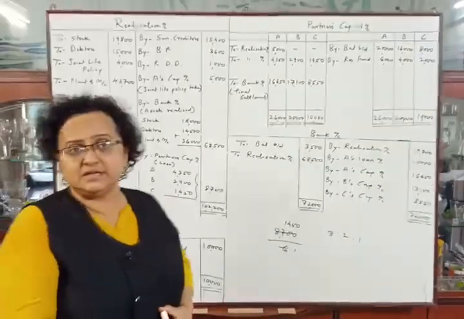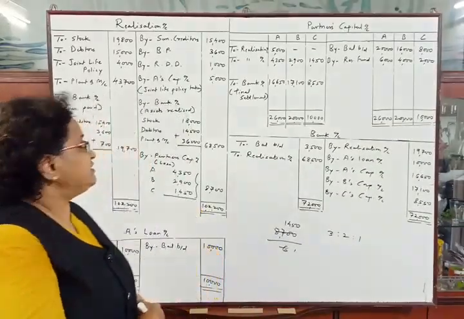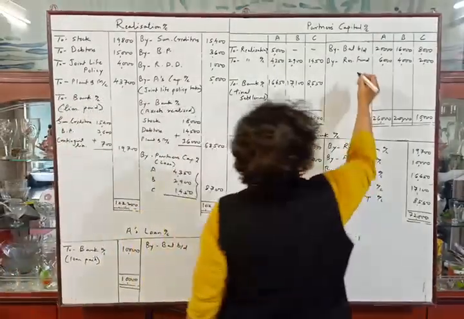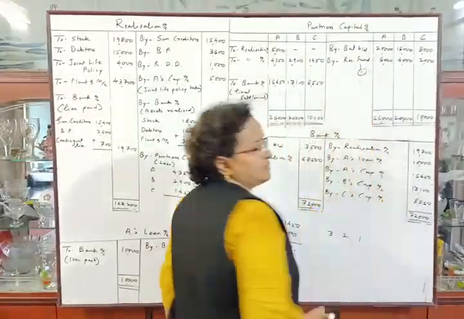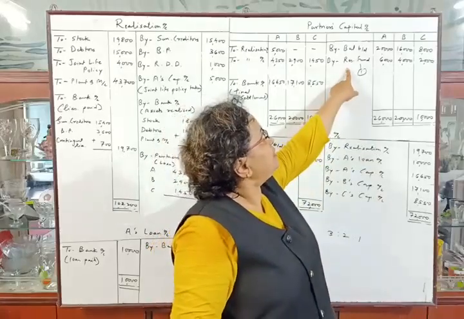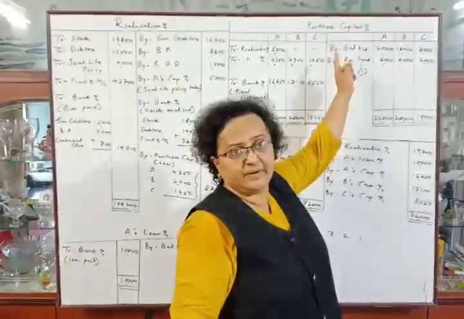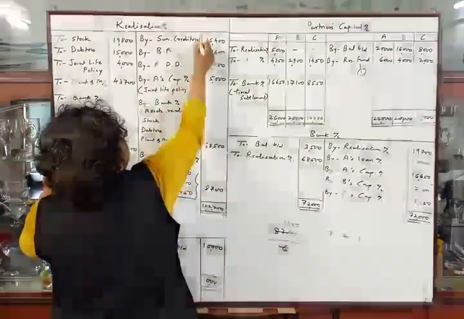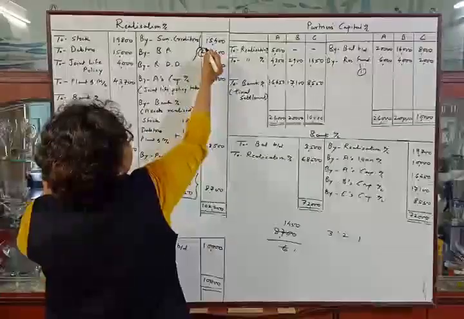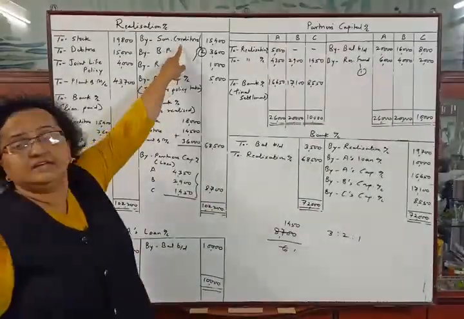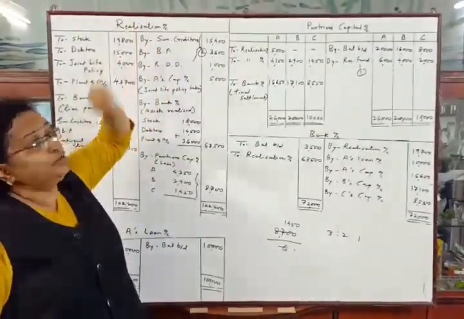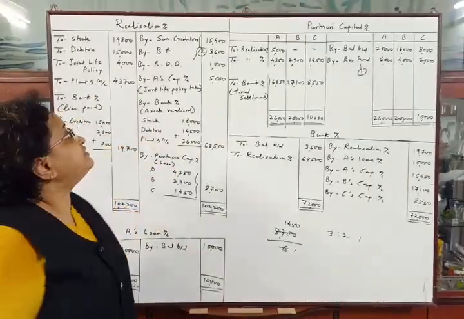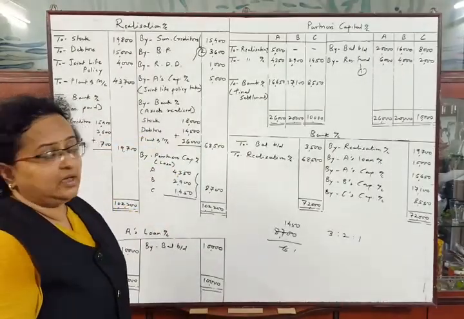We have to pass the journal entries now. First entry will be of reserve fund transferred. Reserve fund account debit to A's capital account, to B's capital account, to C's capital account. Then the second entry is of liabilities transferred. Sundry creditors account debit, bills payable account debit to realization account, liabilities transferred to realization account.